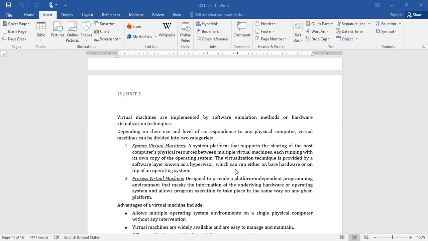Okay, and another kind of virtual machine is the process virtual machine. Here, in the previous case, we tried to share the resources of the system itself. And now we will try to share the process execution. That means a platform independent programming environment.